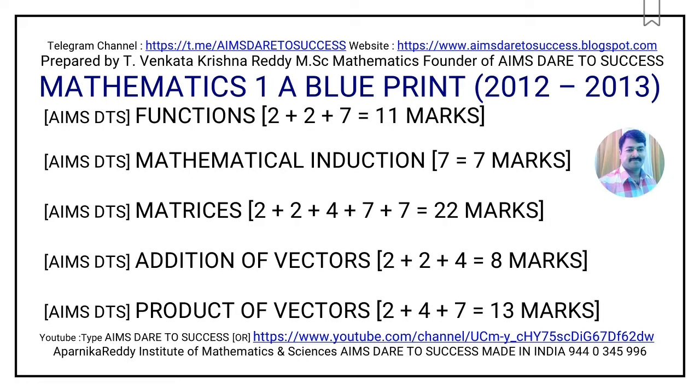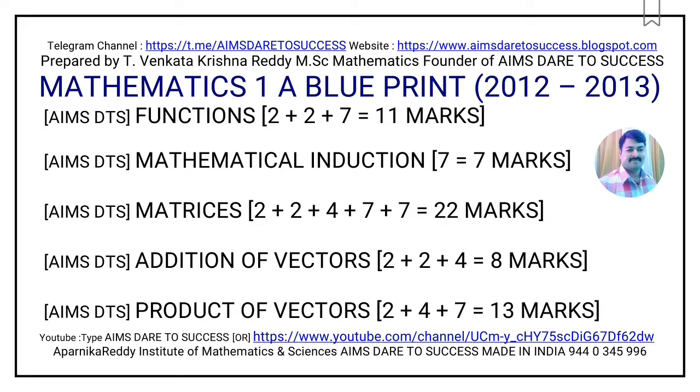Now I am moving to chapter 4, addition of vectors. It is also a very easy and scoring chapter. So here you are having two very short answer questions and one short answer question. All together 2 plus 2 is 4, 4 plus 4 is 8 marks from addition of vectors.